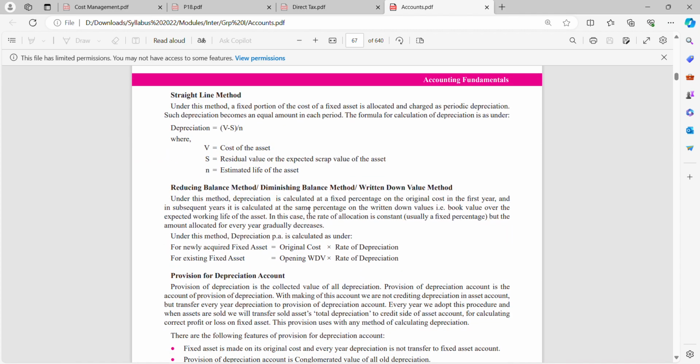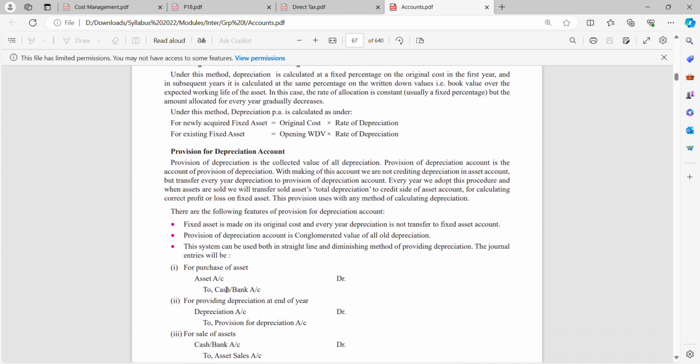Under this method, depreciation is calculated at a fixed percentage on the original cost in the first year, and in subsequent years it is calculated at the same percentage on the written down value, that is, book value, over the expected working life of the asset. First you calculate on the original cost, and subsequently you calculate on the written down value.